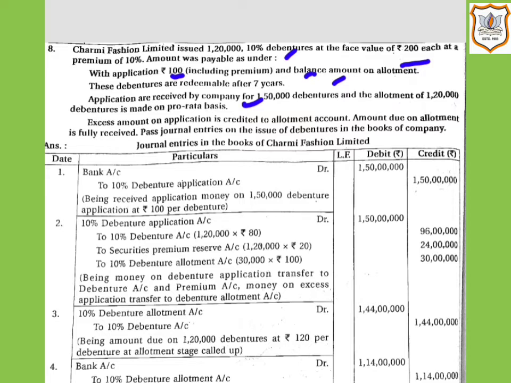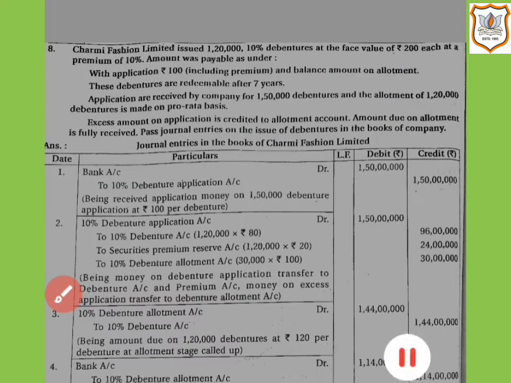Now further it is given in the question, excess amount on application is credited to allotment account. Amount due on allotment is fully received. Here we have to pass journal entries on the issue of debentures in the books of the company. So let us see the first journal entry at the time of receipt of application money.